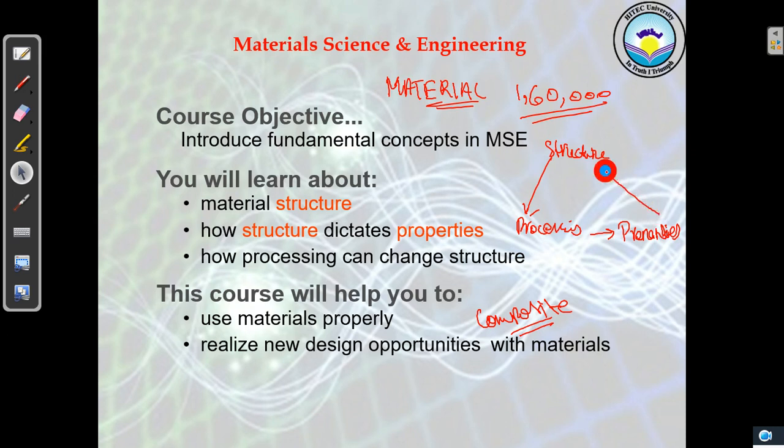We will see that if we change properties, we can change structure. And how can we change properties? We can change properties with respect to the processing.